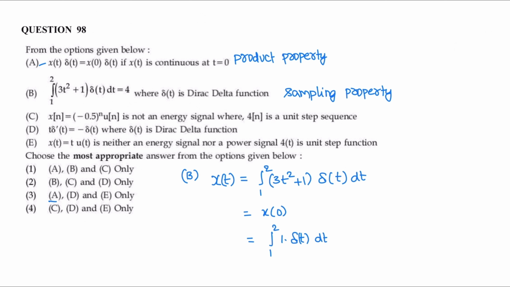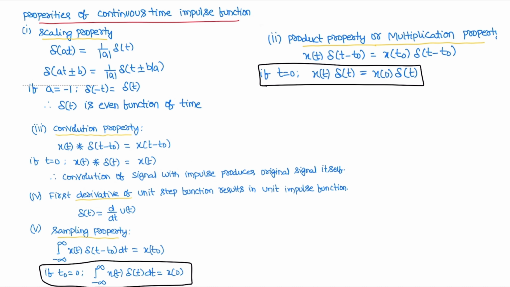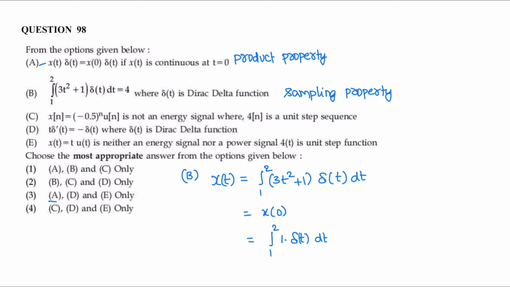Statement 2 is related to sampling property. The integral of x(t) delta(t) dt is x(0). So keep t equal to 0 here. We will get the integral from 1 to 2 of 1 into delta(t) dt. So its value is clearly not equal to 4. Statement B is incorrect.